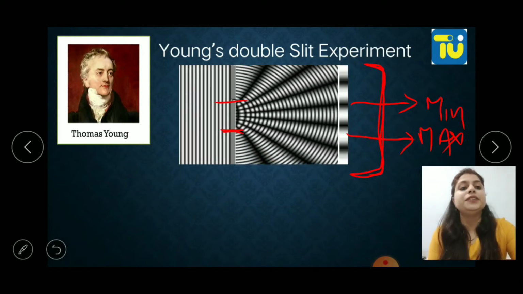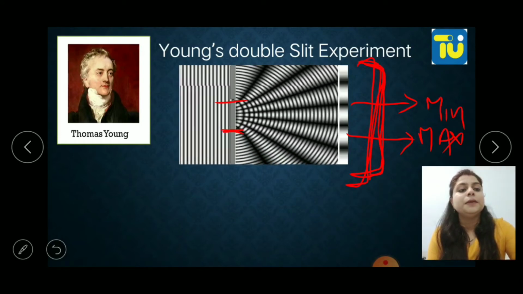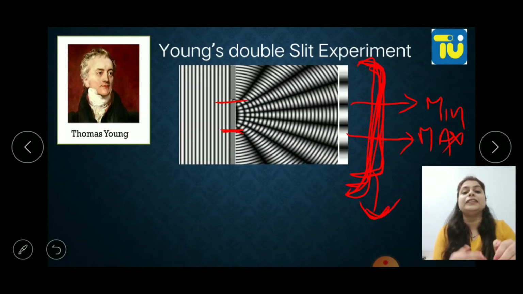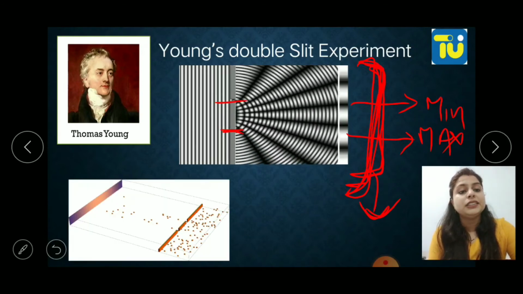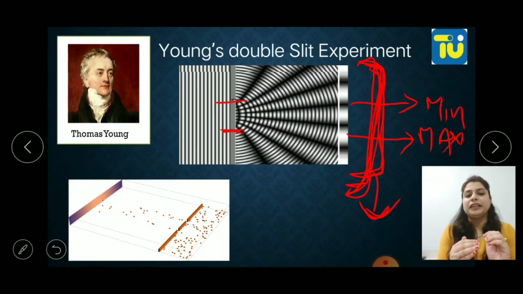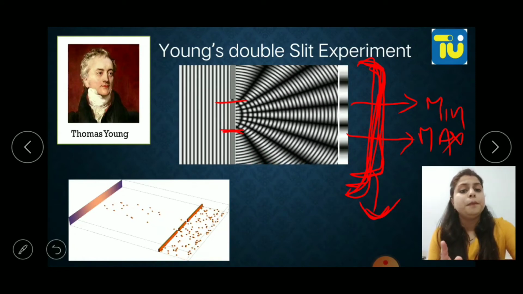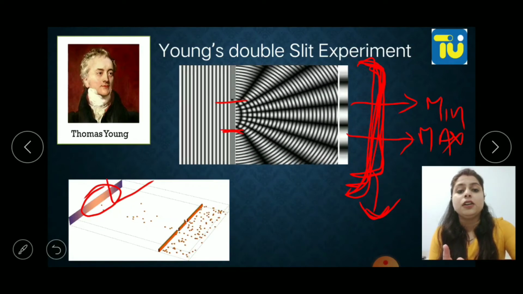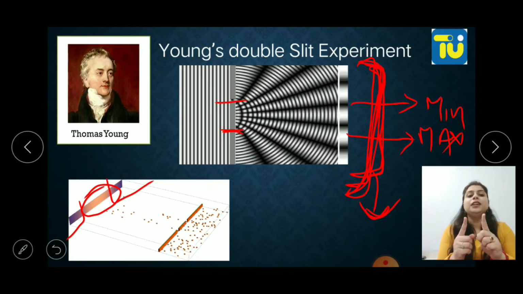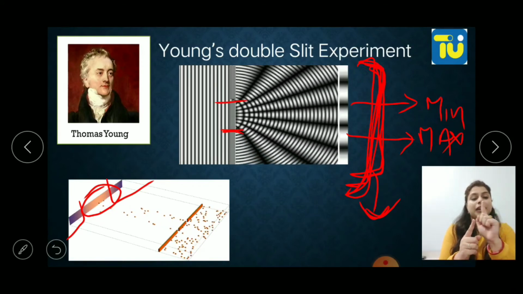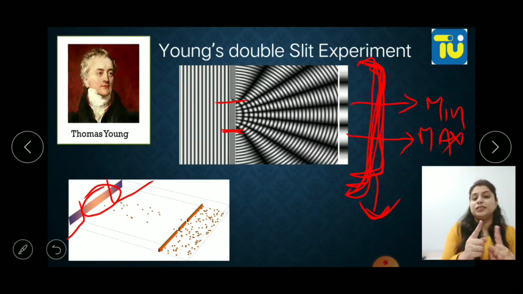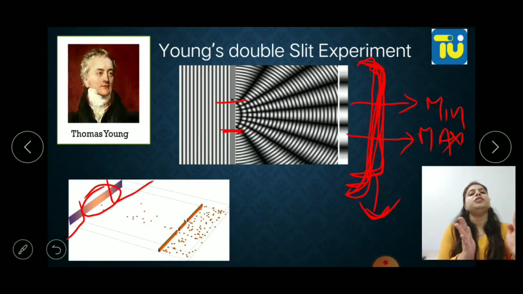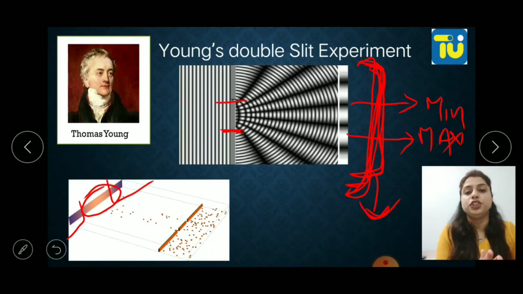And this pattern is responsible for proving that light has a wave nature. If we consider Newton's idea that light has a particle nature, then what should we see? The brighter spot should be at the center, and the dark spots should be at the corners. That is what should be there, but what we actually get is a dark and bright pattern on the screen. So this disproves Newton's theory, and they came up with the theory that light has a wave nature.